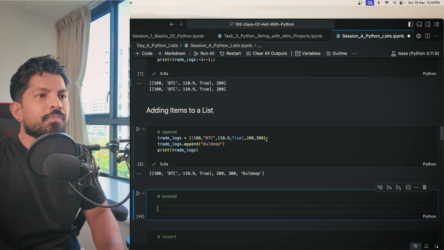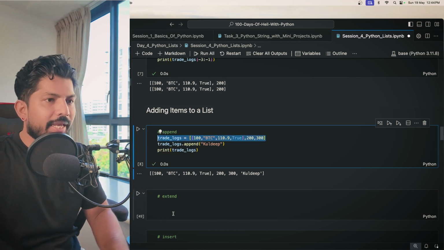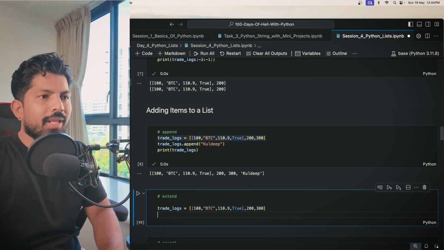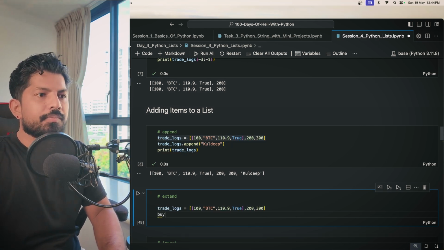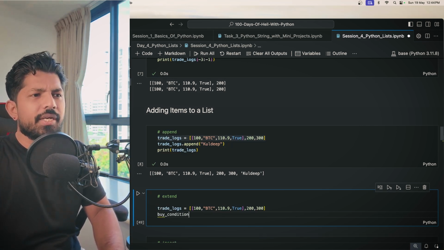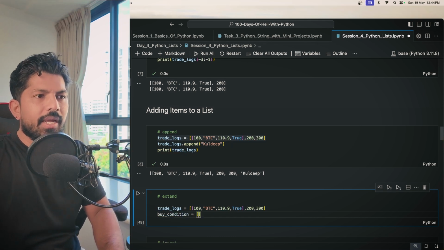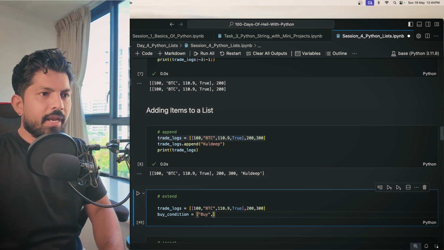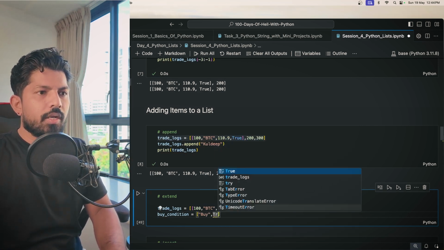For example, you have the same list again and you want to add another list. So what you can do, let's say you have a list with the name buy condition, right? For example, and there you can say that a buy parameter string, then a boolean, which is true.